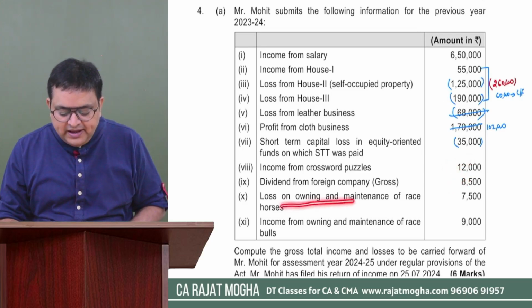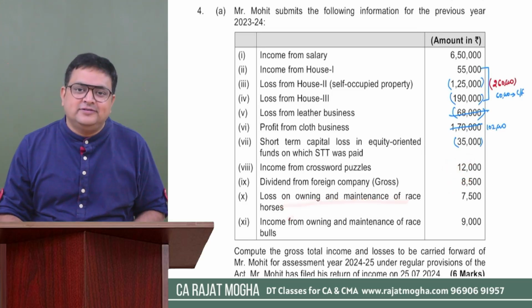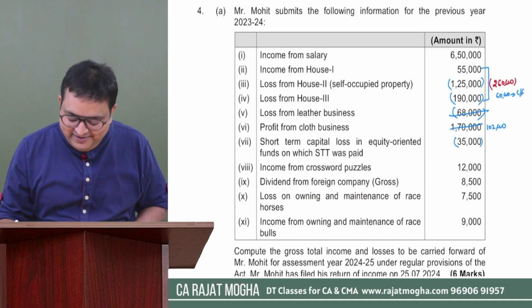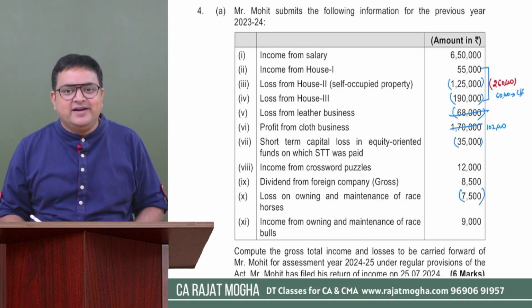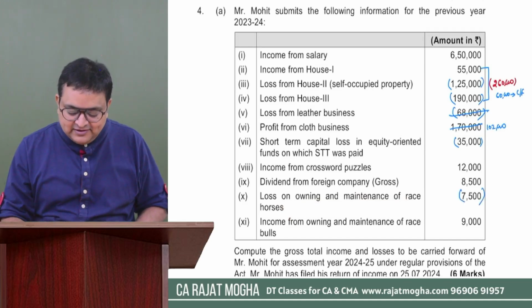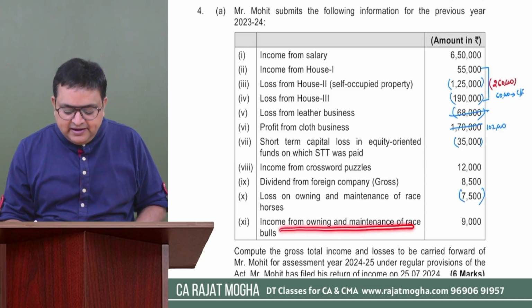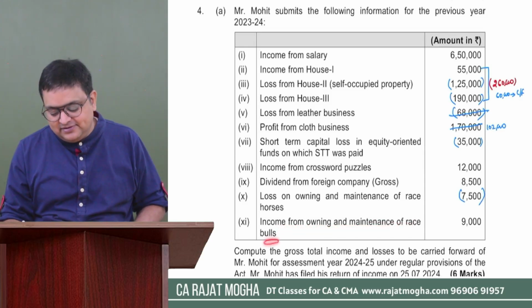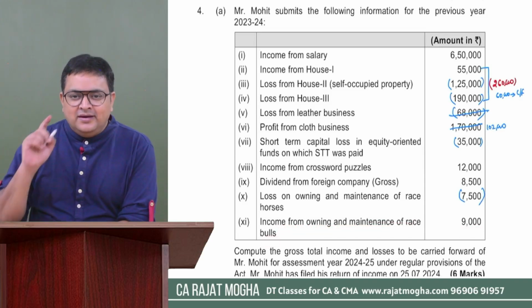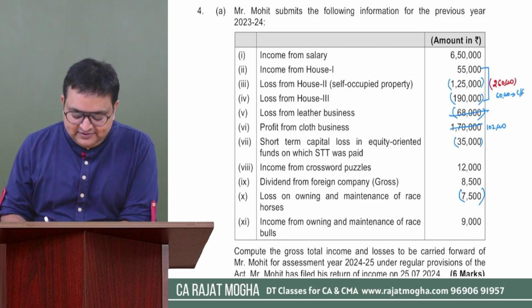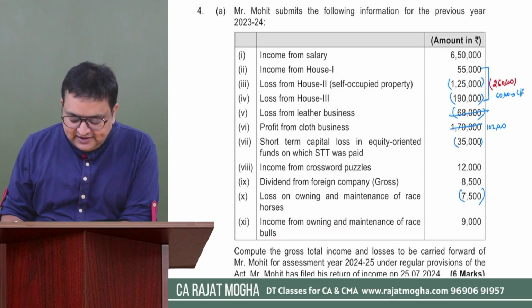Loss on owning and maintenance of race horses. Tell me, this is a loss of 7,500. Okay, and the last one is income from owning and maintenance of race bulls, 9,000. Tell me, this is owning and maintenance of race horses. This is owning and maintenance of race bulls. Can I set off this 7,500 loss from this income?